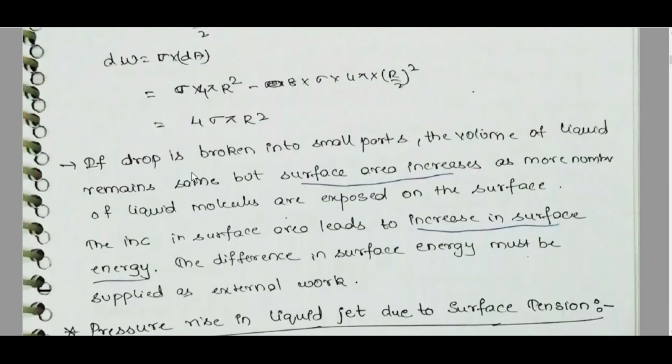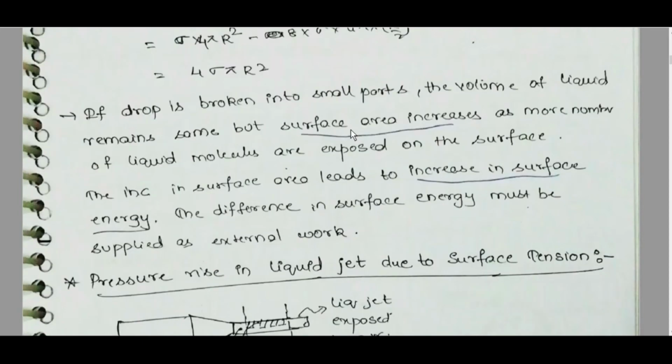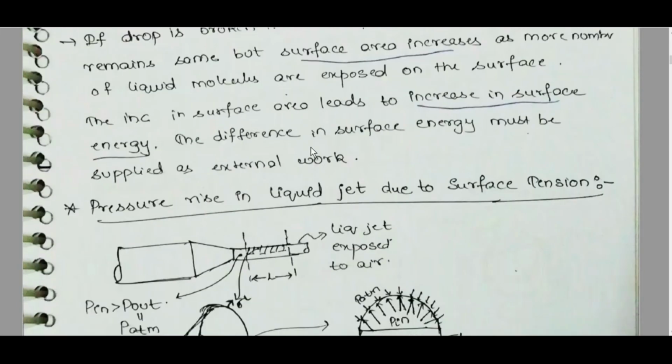If a drop is broken into small parts, the volume of liquid remains the same, but the surface area increases as a greater number of liquid molecules are exposed on the surface. The increase in surface area leads to an increase in surface energy. The difference in surface energy must be supplied as external work.